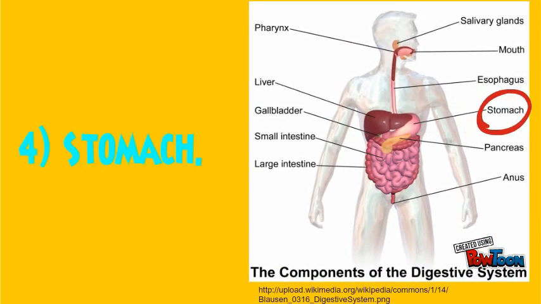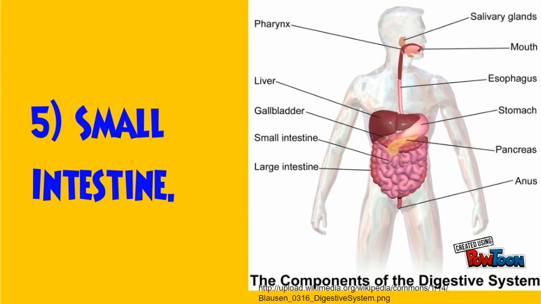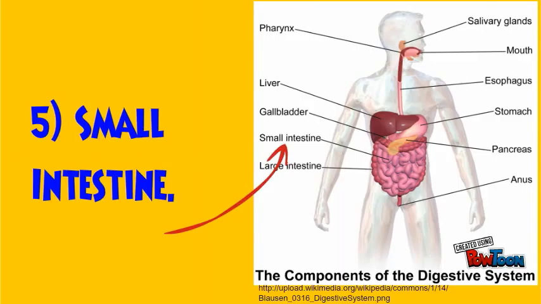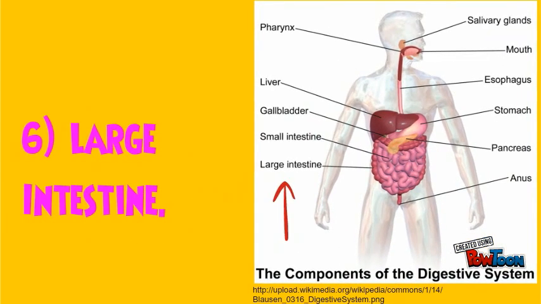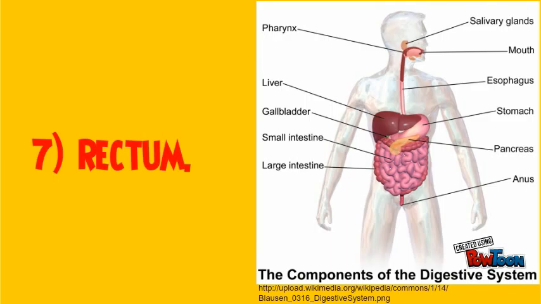Stomach. It is the part of the digestive system that is important for churning food into a uniformity that is easier to digest for the rest of our body. Small intestine. It consists of three segments: the duodenum, jejunum, and ileum. It is also a muscular tube that is approximately 22 feet long that uses enzymes released by the pancreas and bile from the liver to break down food. Large intestine. It is also called the colon, and it is a muscular tube that is 6 feet long and connects the small intestine to the rectum. Rectum. In Latin it means straight, and it is an 8-inch chamber that connects the colon to the anus.